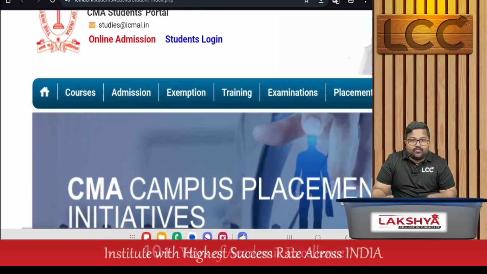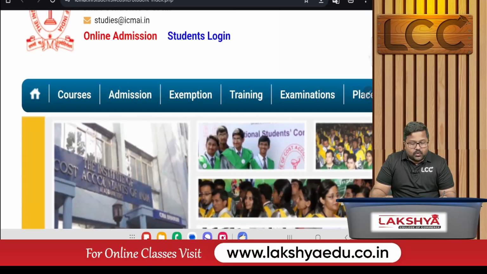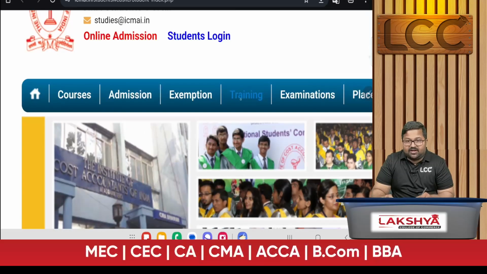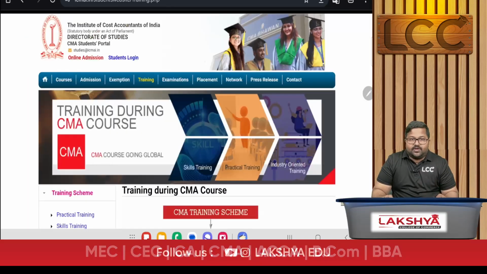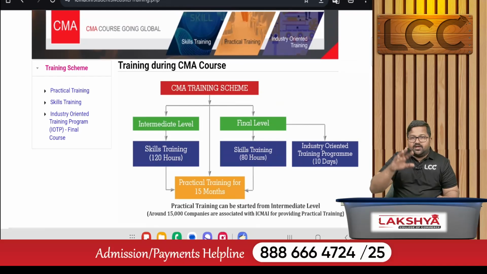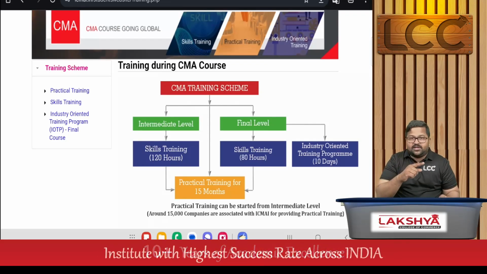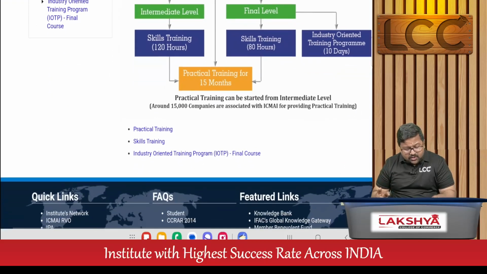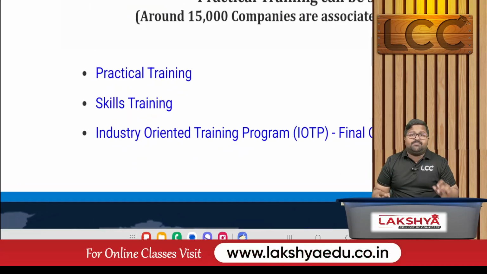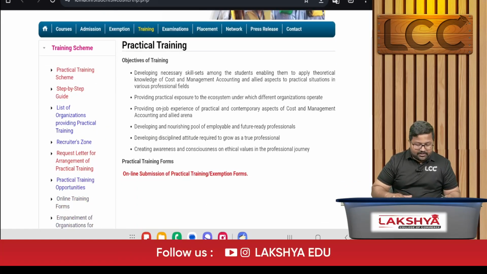Sir, in this window there are different parts: home button, courses, admission, exemption and training. Go with the training option. When you enter the training window, this screen will appear to you. In this screen, go with the last part. In the last part, there is an option called practical training. Click that one.